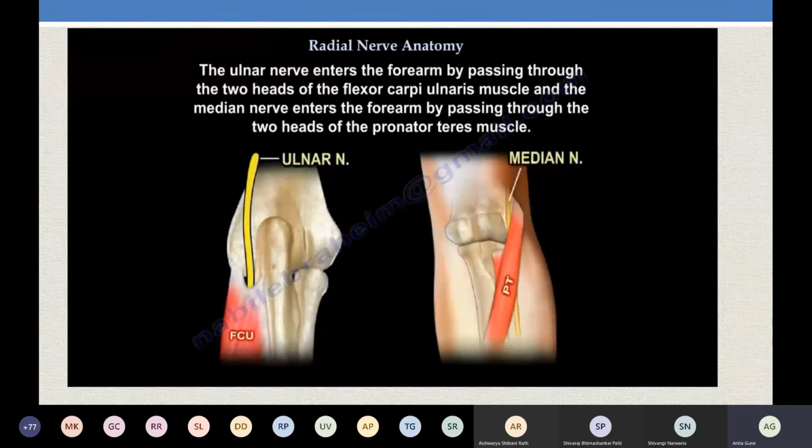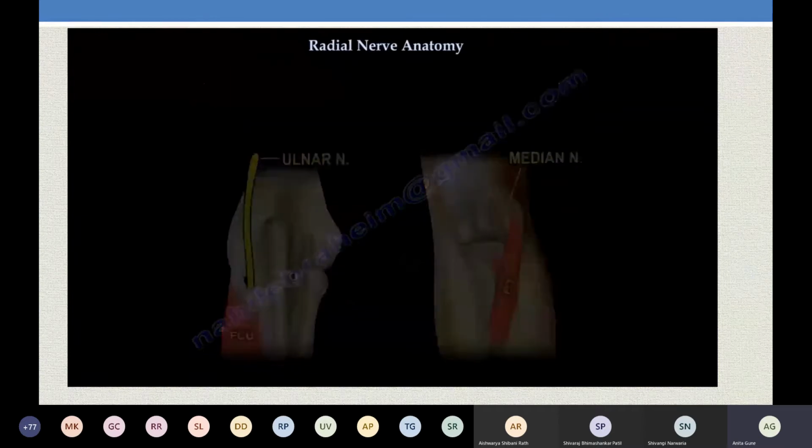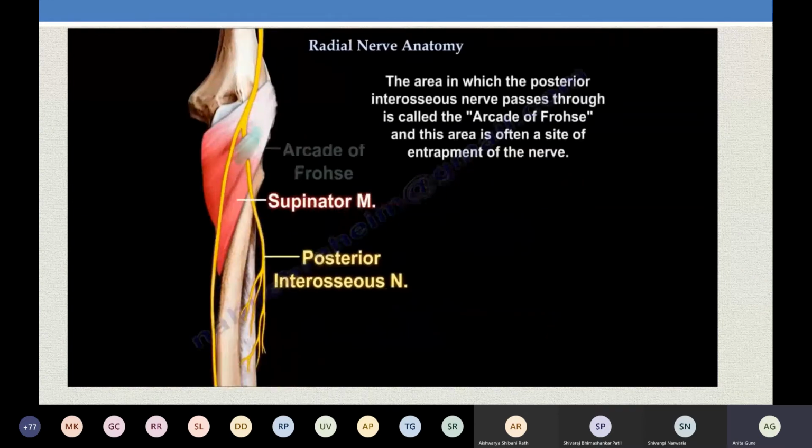When you do it in detail, the ulnar nerve goes through two heads of flexor carpi ulnaris. The median nerve goes through two heads of pronator teres. Similarly, the posterior interossei nerve goes through two heads of supinator. This is very important for you to remember in the MCQ also. When it is passing through the two heads of the supinator, this arcade is called the arcade of Frohse. Okay, it can be entrapped sometimes over here, so it will lead to injury of the posterior interossei nerve.